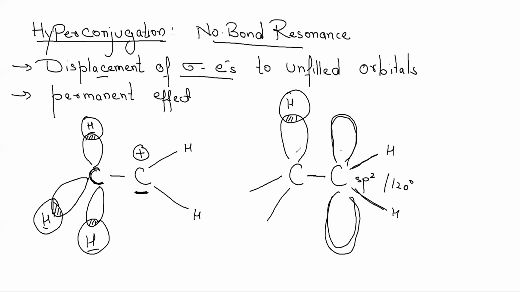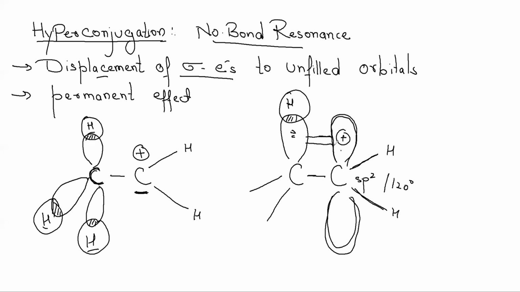Now adjacent to this carbocation is a carbon which has three sigma bonds. It is sigma bonded to three other atoms or groups, or in this particular case, to three hydrogen atoms. So these sigma electrons, here we have two electrons, they get mobilized from this bond to this unhybridized p orbital.